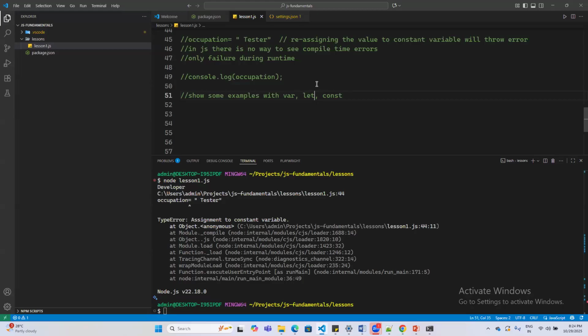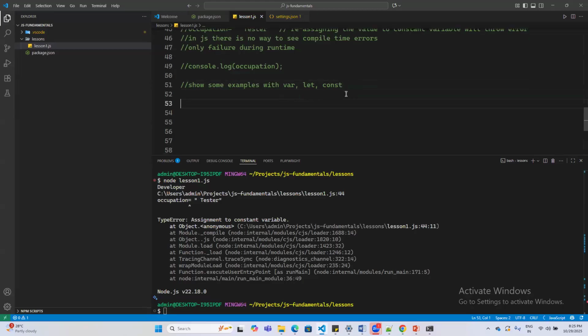Okay. And sir, is this JavaScript a case sensitive language or not? Case sensitive in terms of what? Like if we are writing something, does it need to be written in the same way only, or can we write it using capital and small letters in any way? If we are using var in small letters, is it necessary to use it in the same manner, or can we write it in any way?